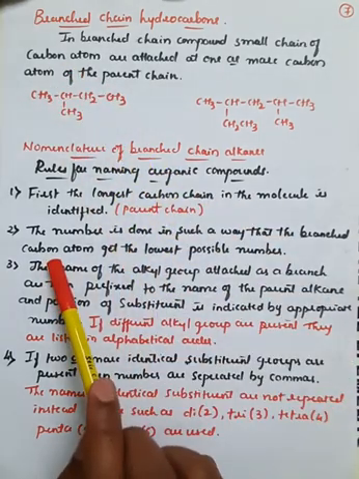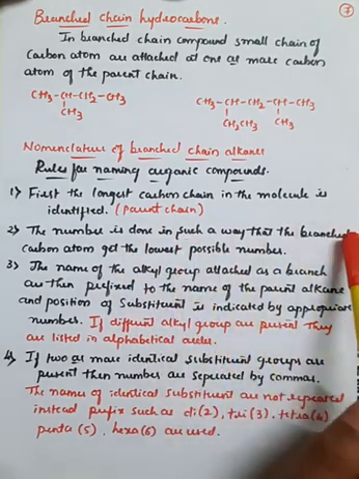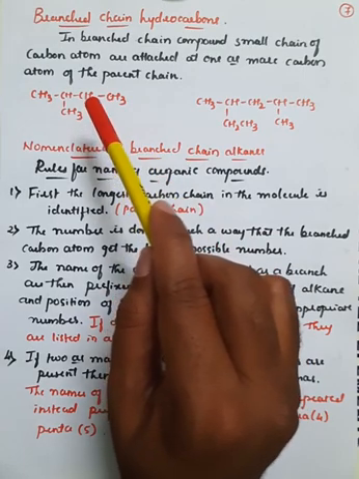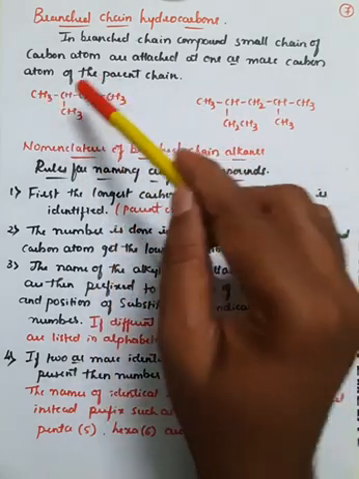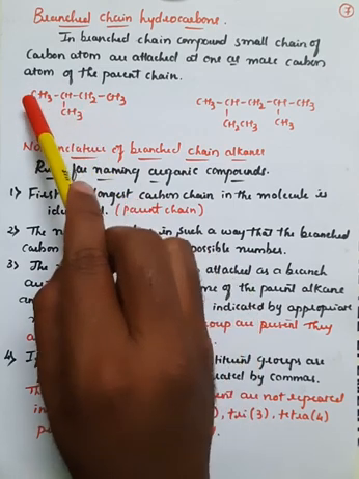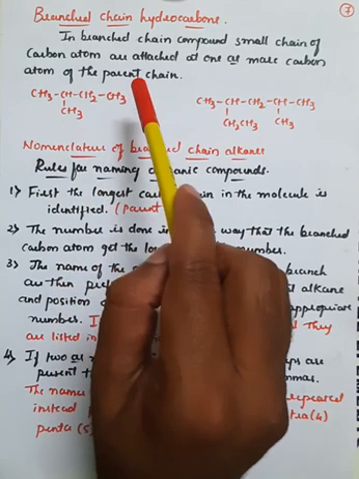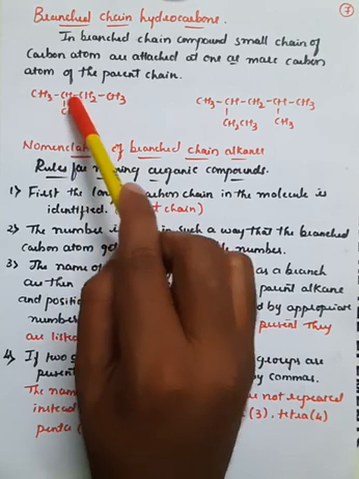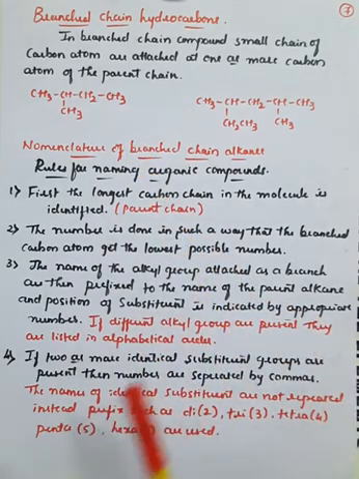But according to the rule, the carbon atom with the branching must get the lowest possible number. If there is any branching, the branching must get the nearest carbon atom number, the lowest possible number. So in this particular example, you can number from 1, 2, 3, 4, because at the second position the branching takes place. You cannot number from the other side, 1, 2, 3, 4, because the CH3 group which is attached will then come to the third carbon atom. Further we'll see in the examples, right?